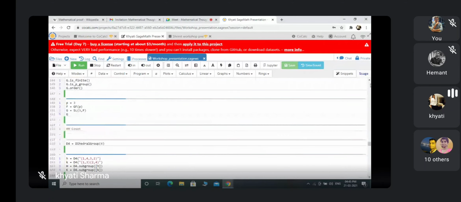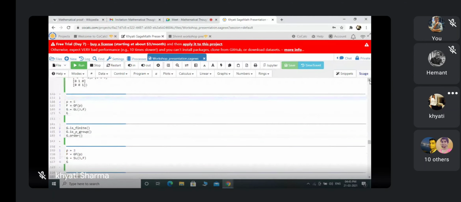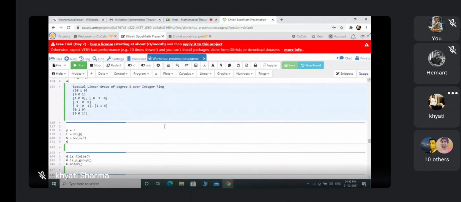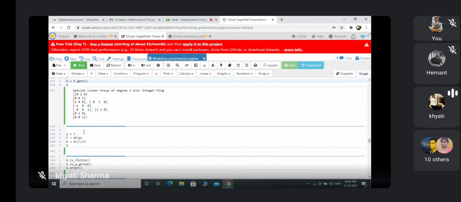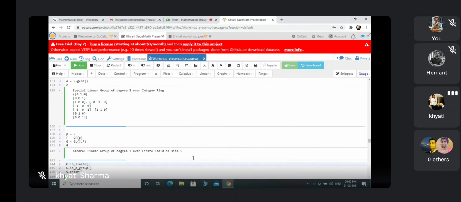Now how can we define the general linear group and special linear group over finite fields? So here I am taking p equals 5. So f equals GFP. This is the command for the finite field with p elements. Here I mentioned that p is 5, so it is a finite field containing 5 elements. Then I have written G as GL3F. It will show me the collection of all 3 cross 3 matrices, that is, the general linear group of 3 cross 3 matrices over the field F. So yes, this is the command for this.